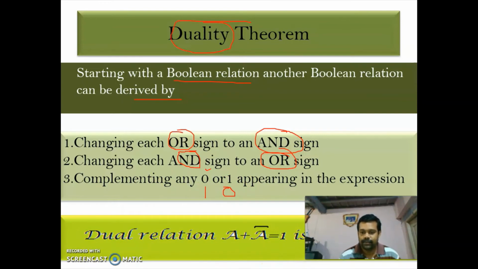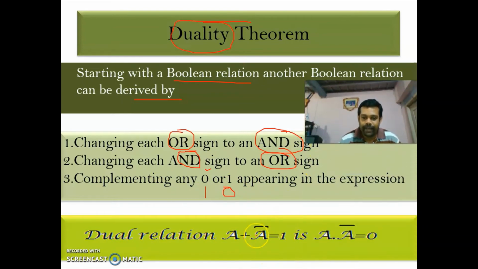Next, you have a Boolean relation A plus A bar is equal to 1. What the Boolean duality theorem is saying is, from this Boolean relation, you can derive another Boolean relation by changing OR sign to AND sign. So you have an OR sign, you change it to AND sign.